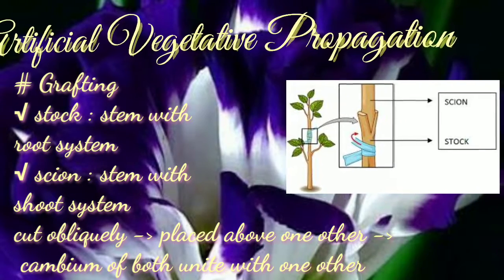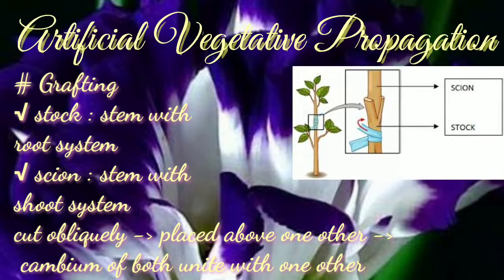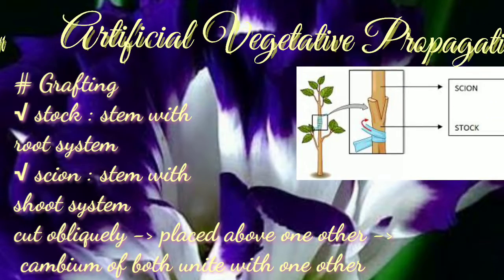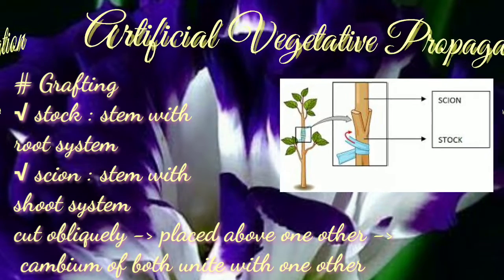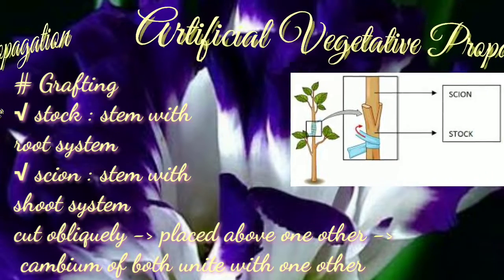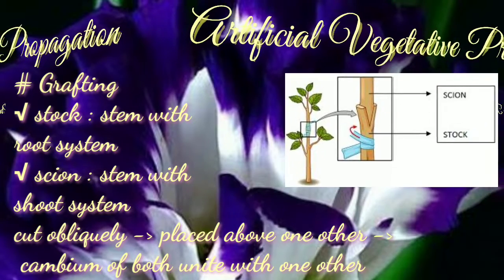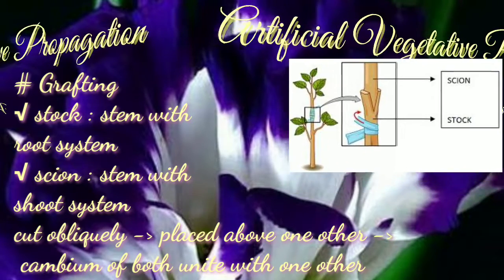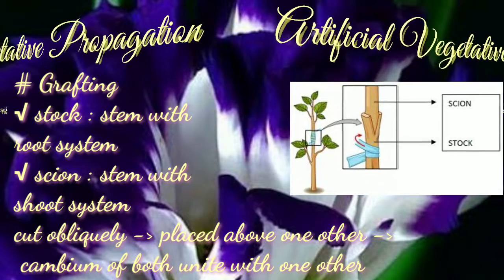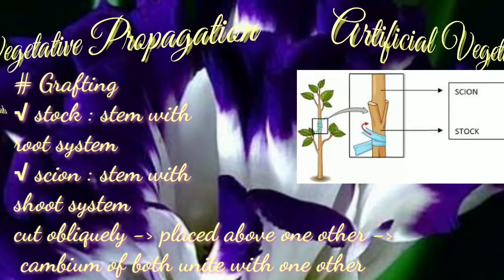In this process, two plants of different varieties are chosen such that one bears a strong root system and the other bears the desired variety of flower or fruit. The plant from which the root system is taken is called the stock, and the other, of which the shoot system is used, is known as the scion.